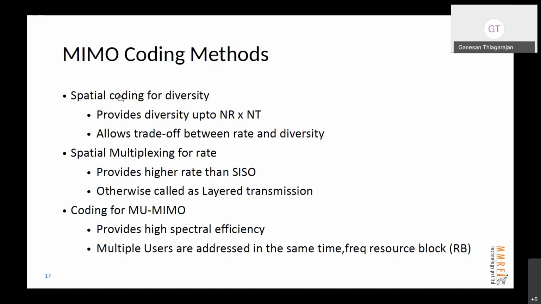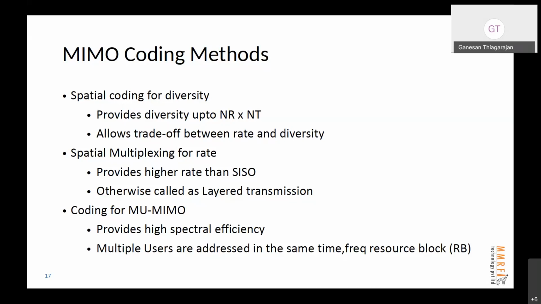Now, if you look at the 5G standard today, it supports all these codes. It supports diversity codes, it supports beamforming for single user, and it also supports beamforming for multiple users. In effect, we can have high spectral efficiency when you want, very reliable transmission when you want, as well as very high data rate when you want. So depending on the type of services the telecom company is providing, or depending on the needs, something like URLLC or eMBB, depending on whatever services are needed, the standard is capable of catering to all of it.